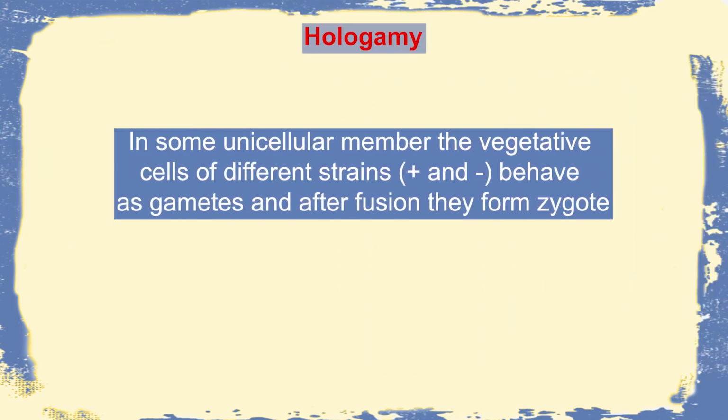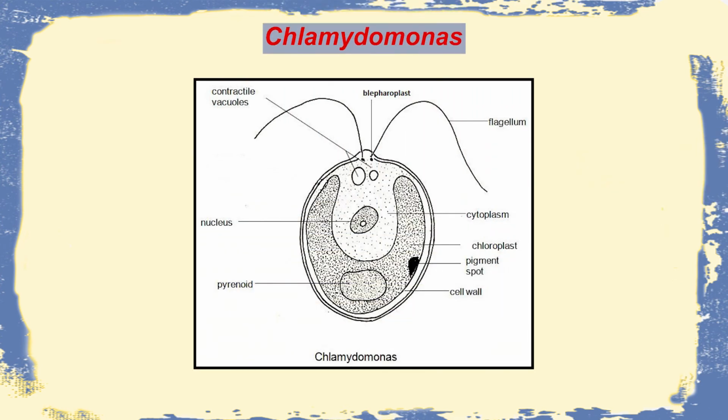Then we move on to hologamy. Here they are not exactly gametes, but two distinct vegetative cells of different strains, which means the same type of organism but two different strains, like plus and minus. When the vegetative cells fuse, they generally give rise to a zygote, and this is called hologamy. We see this in Chlamydomonas.